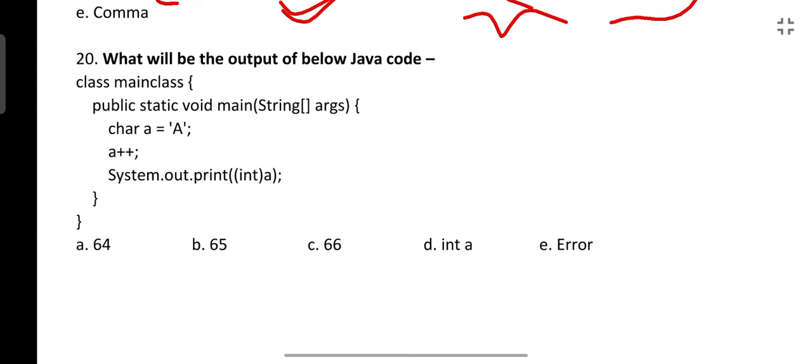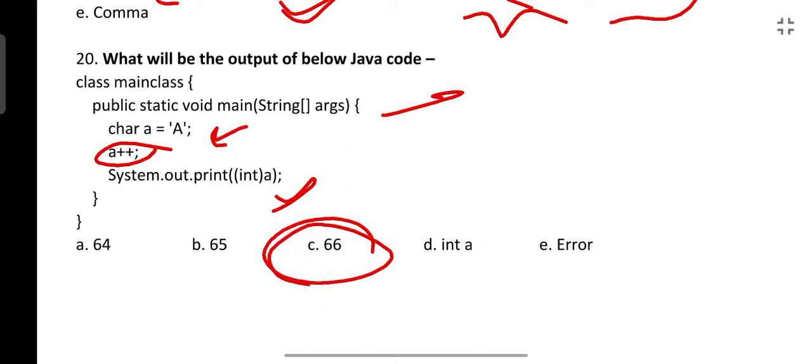Last question: a class is given, public static void main(String[] args), char a = 'A', a++, and System.out.println(a). The correct answer for this will be option C, 66. How? Here the ASCII value of A is being incremented. Capital A has ASCII value 65, so a++ will give 66, and that's why it is printed here.